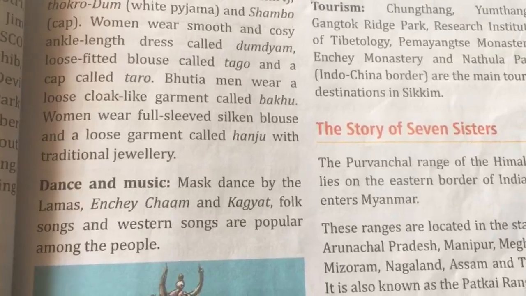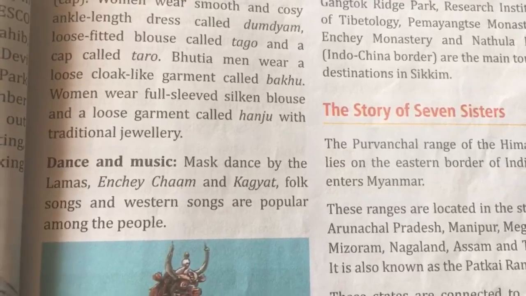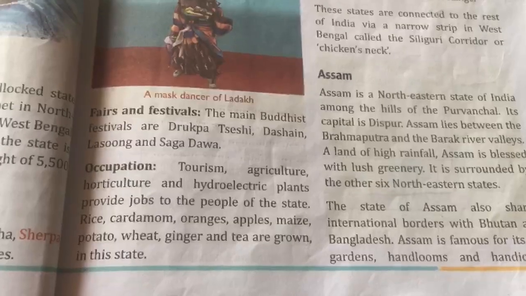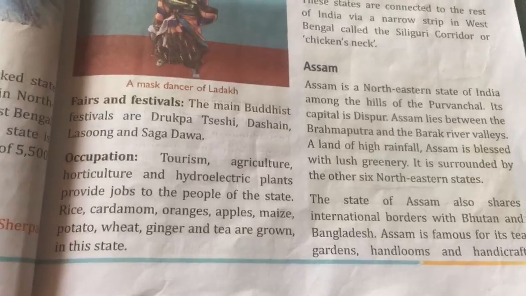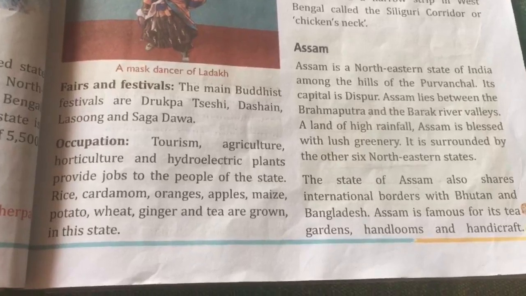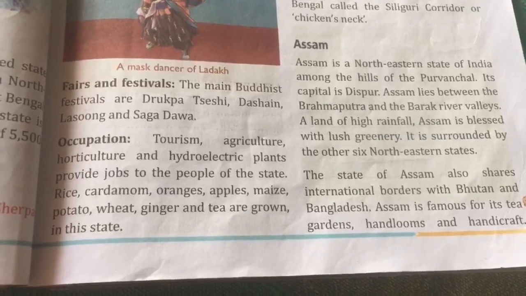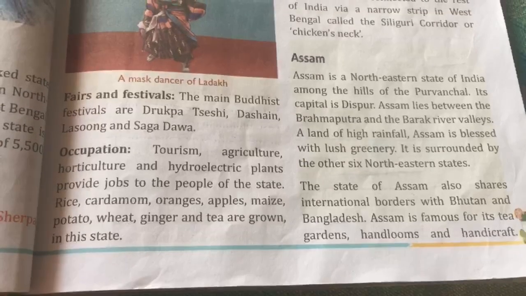Dance and music: mask dance by the Lamas, Enchi, Cham and Kagiyar. Folk songs and western songs are popular among the people. Fairs and festivals: the main Buddhist festivals are Drupka Teshi, Dashen, Lasung and Sagadawa. Occupation: tourism, agriculture, horticulture, hydroelectric plants that provide jobs to people of the state. Rice, cardamom, oranges, apples, maize, potato, wheat, ginger and tea are grown in this state.